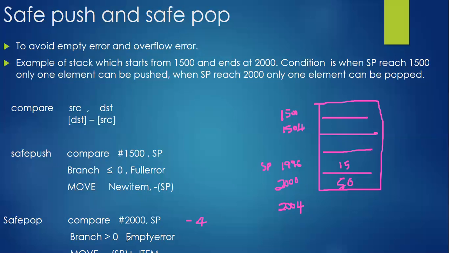We need to get greater than, remember. If it is not, in this case we are not finding the empty error. I think you are not able to observe this, so this is a move, I'm overwriting over here. Move SP plus, comma, item.